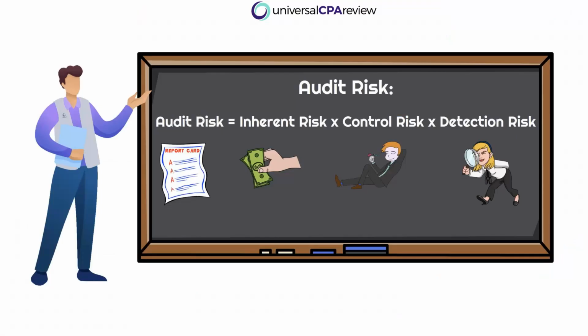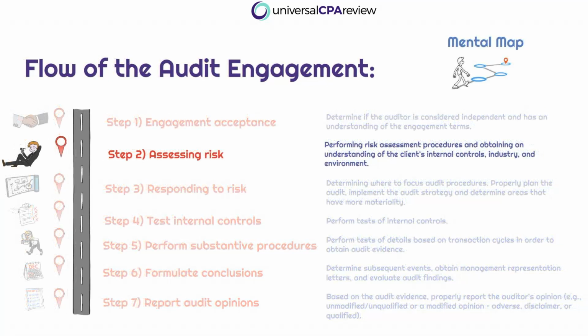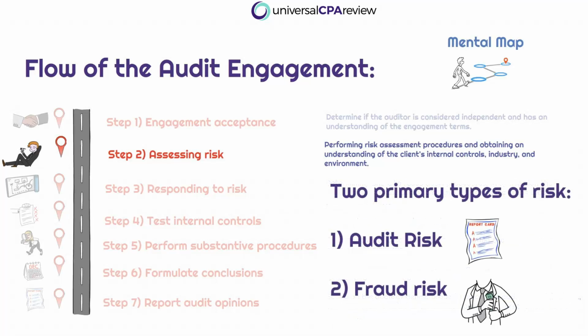Okay, boom. We're moving right along throughout this audit engagement. The audit team has now officially accepted the engagement. We have agreed to the terms of the engagement, and we have signed off on the engagement letter. So now we are ready to dive right into it. One of the first steps in the audit engagement, and an area that is very, very testable on the exam, is the concept of risk assessment. The two primary buzzwords associated with risk on the exam consist of audit risk and fraud risk.